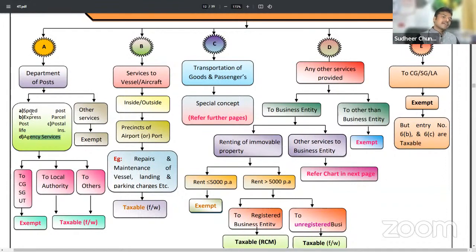So the postal department providing speed post services, express parcel post services, postal life insurance services and agency services, these will be liable to GST. All other services will be exempt.